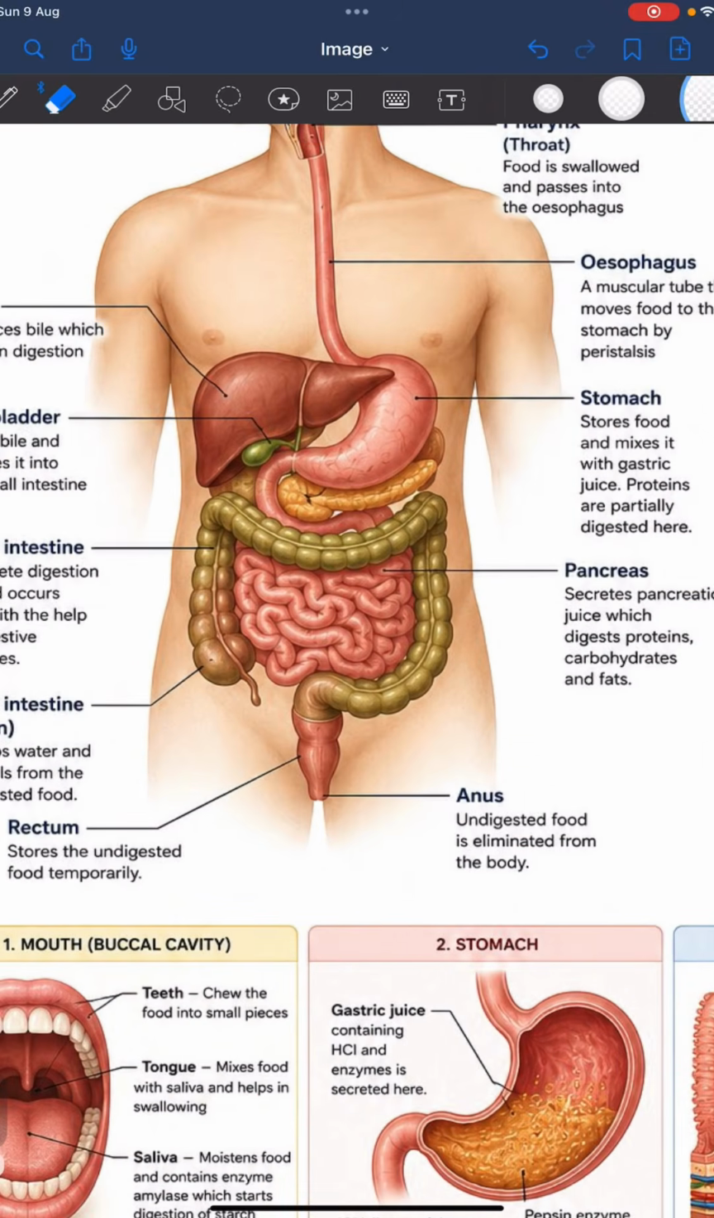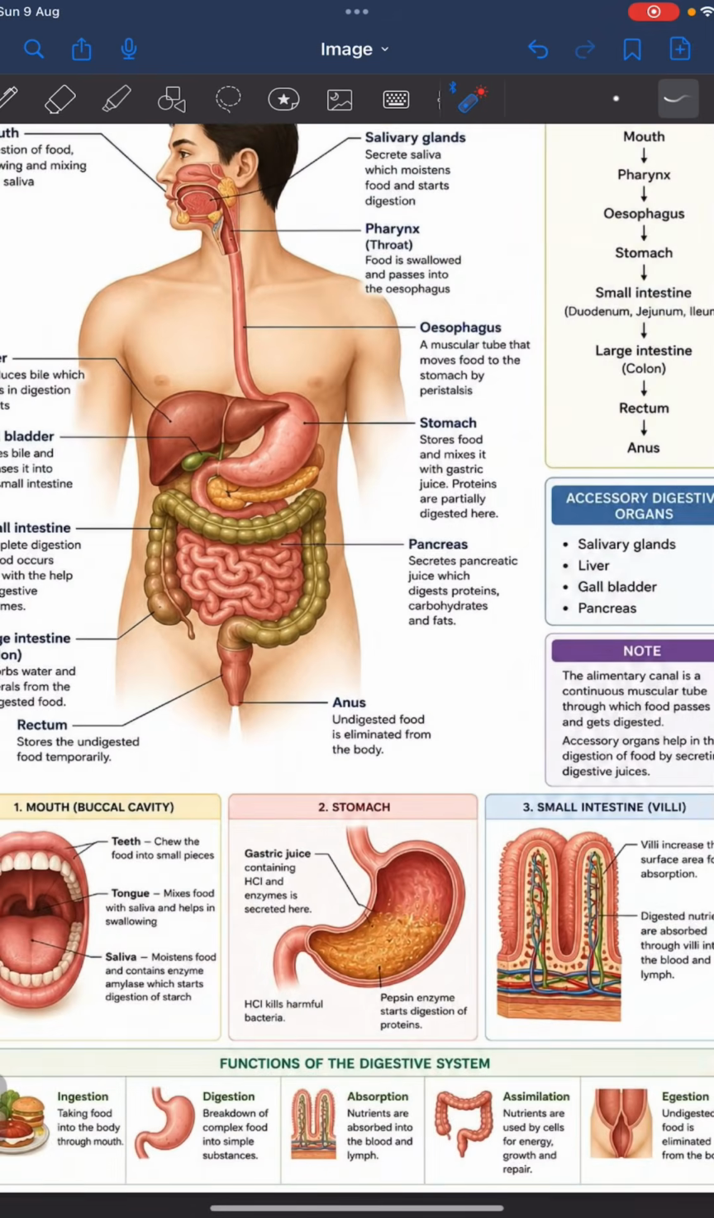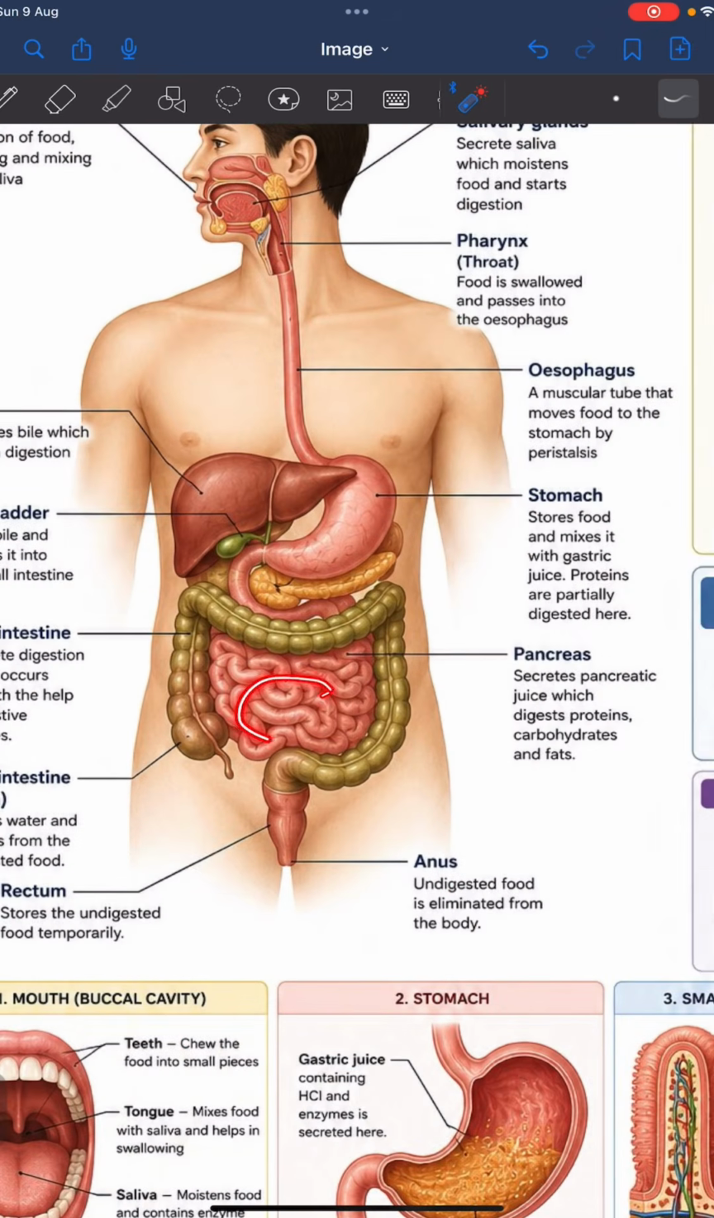Okay, this is the small intestine, where with the help of the pancreas and liver, the process speeds up. Small intestine is just the name. It does a very big amount of work. Okay, so complete digestion takes place in the small intestine. It's 6 to 7 meters long. Now food goes into the small intestine. This is your small intestine.